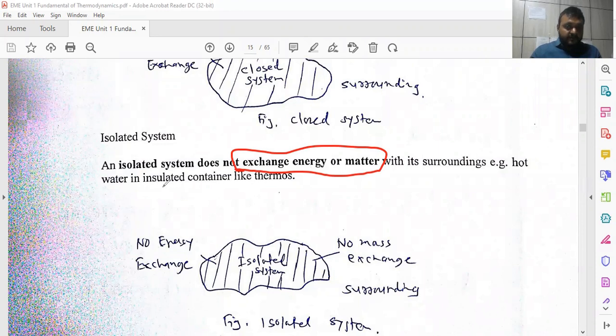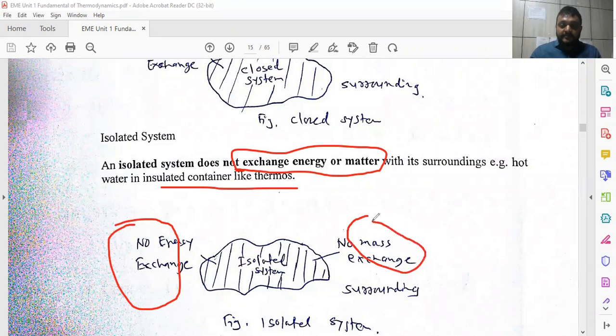Take an insulated container like a thermos, in which you fill tea or coffee to keep it hot or cool for a fairly long period of time. There is no energy exchange, meaning no temperature drop or rise, and no mass exchange is possible. But practically a 100% isolated system is not possible.